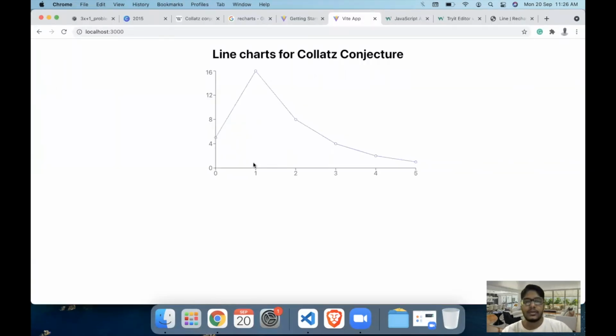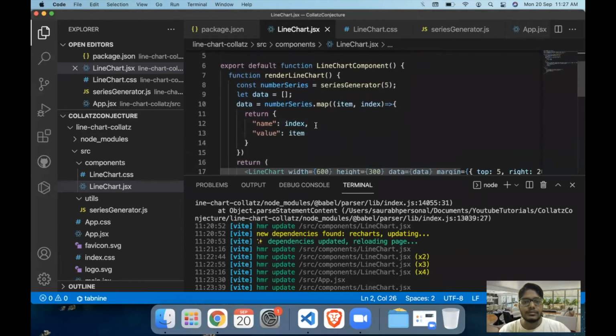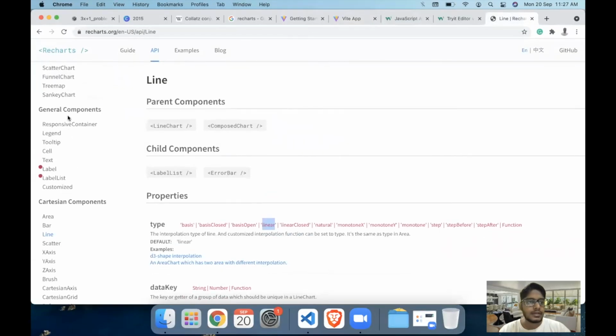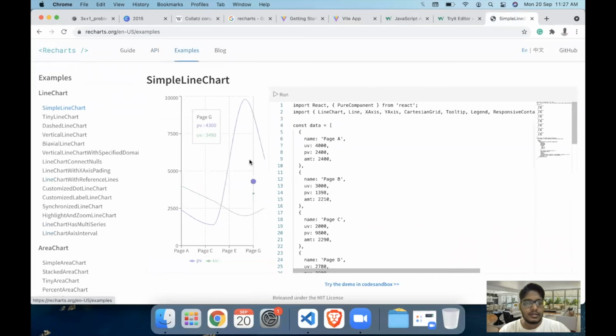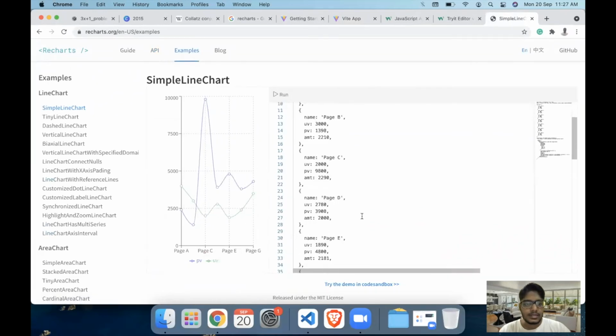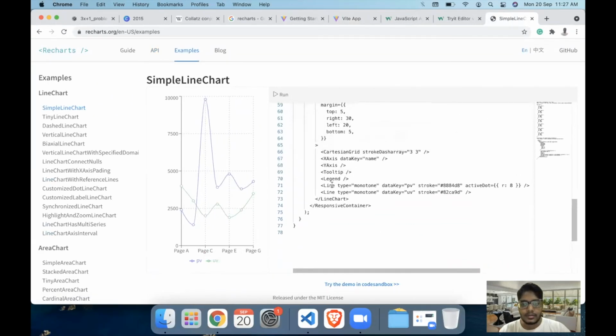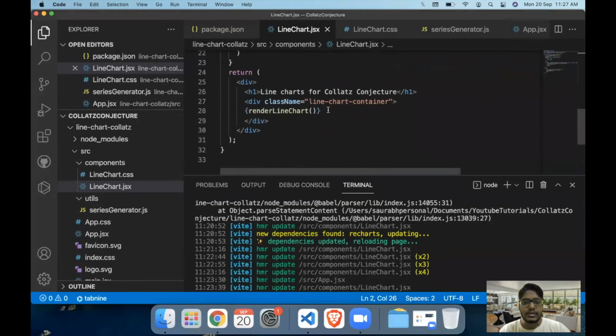The next thing that we are going to do is run a for loop and create the line charts for the first 10 numbers. So for that, let's just add the other things as well in our line chart. In this case, I want these labels as well. So we'll add the tooltip and the legend components into our line chart.